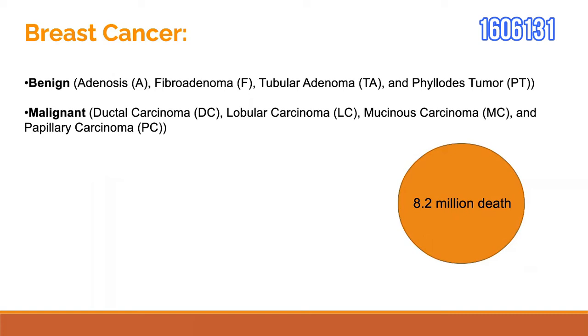Each class has 4 subclasses. The 4 subclasses of benign cancers are adenosis, fibroadenoma, tubular adenoma, and phyllodes tumor. The 4 subclasses of malignant cancer are ductal carcinoma, lobular carcinoma, mucinous carcinoma, and papillary carcinoma. Moving on to the next.